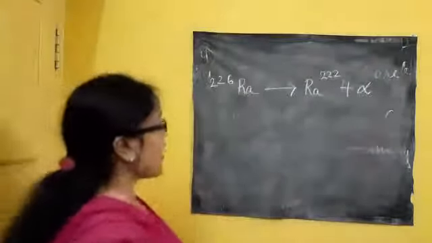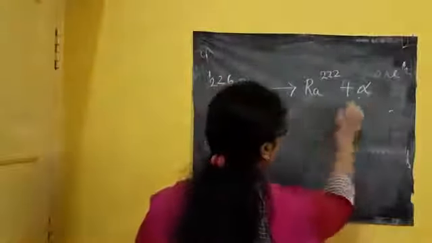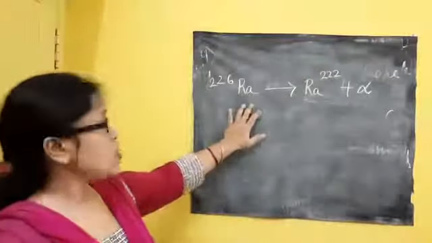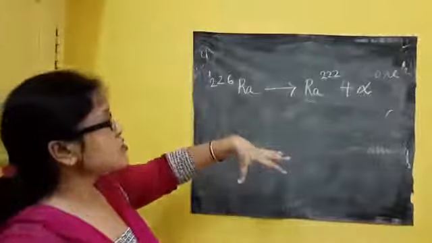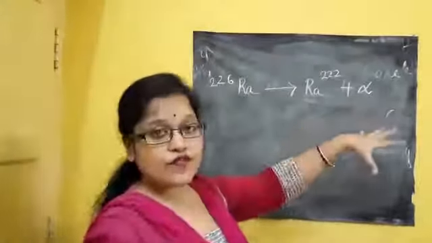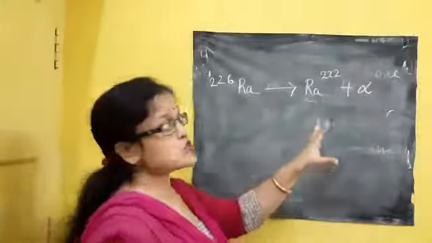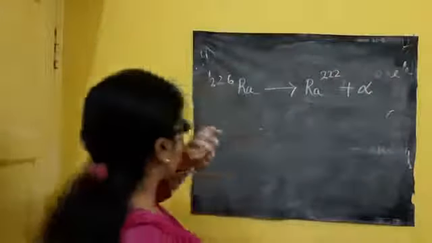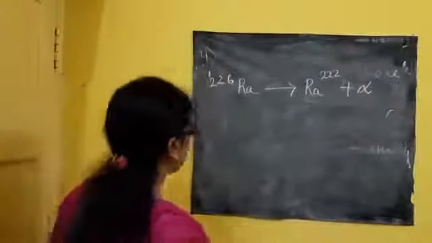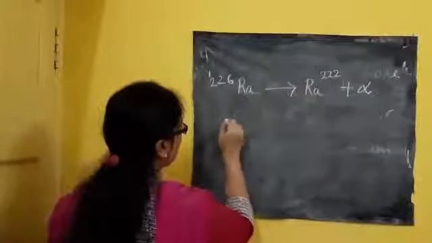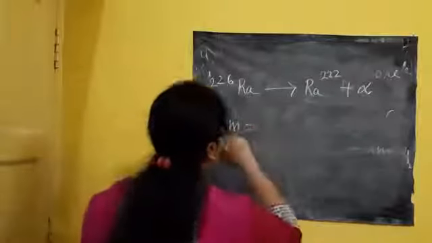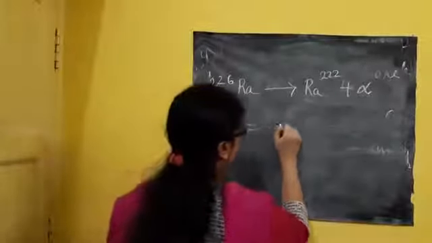Due to this radioactive process, there is an emission of energy. So I will find that delta M.